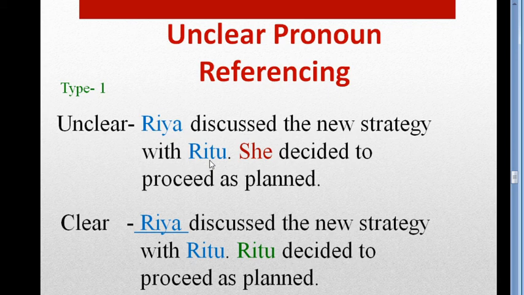Ritu decided to proceed as planned. Now the meaning of the sentence is clear. So in these types of sentences where you find more than one antecedent, you have to use a noun, not a pronoun, to clear the meaning of the sentence. Okay.